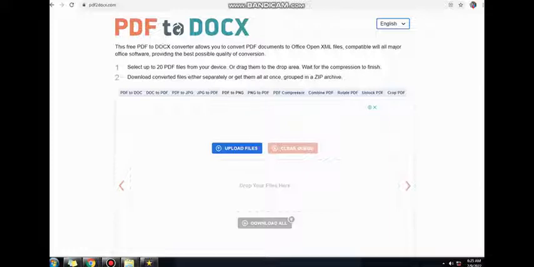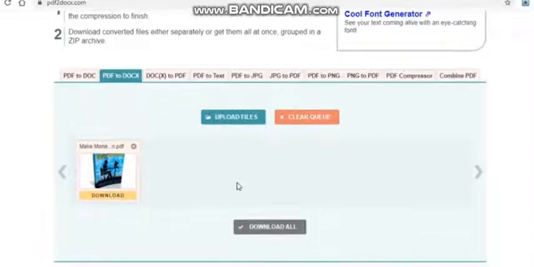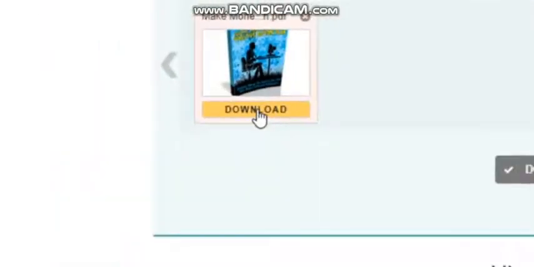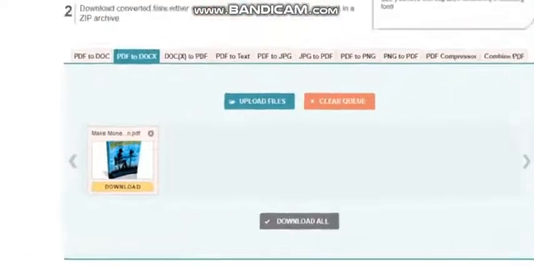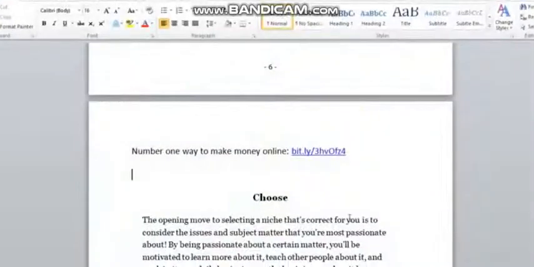To convert the file, simply click on Upload Files here and select the file you want to convert. After that, you'll only have to wait a few seconds until you can see the download button right here, and you may click it. This will convert the file to the docx format, which is exactly what we want, and you want to open it right now.